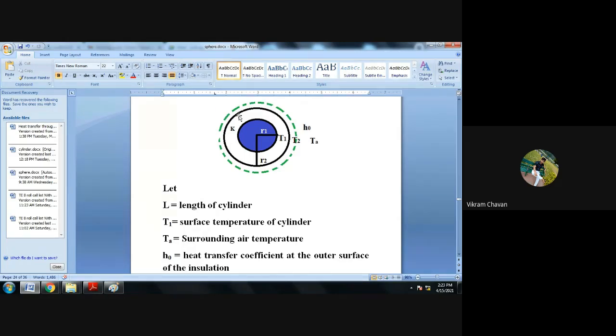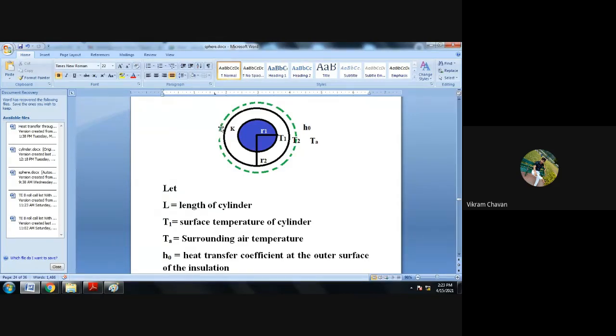Here, the total thermal resistance is made up of two resistances. First is the conductive resistance for the heat transfer within the material, and second is the heat transfer from the surface to the external environment, which is nothing but a convective resistance.